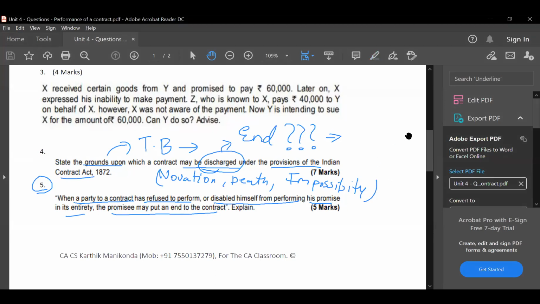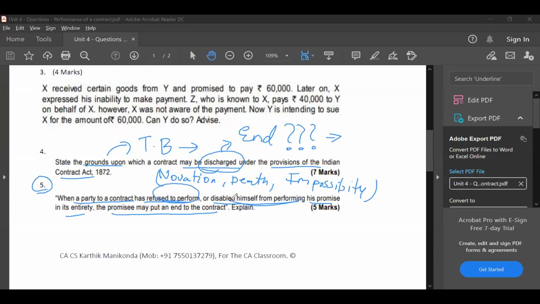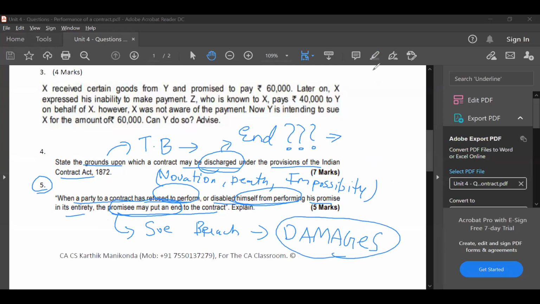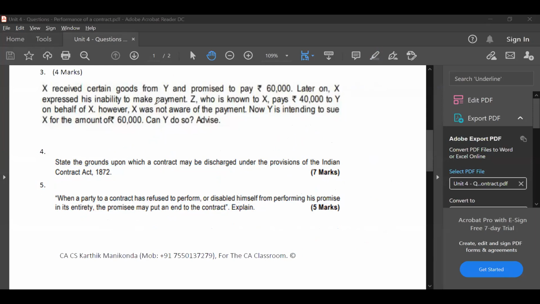So good, I've got the answer. So, anticipatory breach, correct? So fairly simple question, guys. They're asking here, if one party has refused to perform or disabled himself from performing his promise, the promisee may put an end to the contract. So if one party is not performing, you can sue him for breach of contract, and you can also claim what? Damages. If you're suffering any damages, you can claim these damages. Fairly simple questions 4 and 5. For question number 5, you can also discuss section 39. Section 39 can be discussed over here.